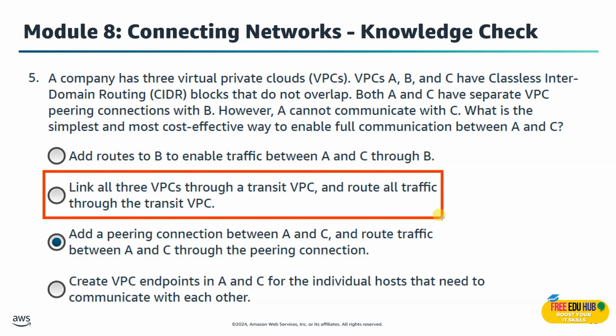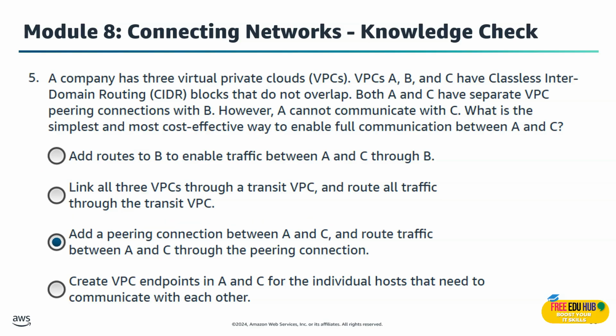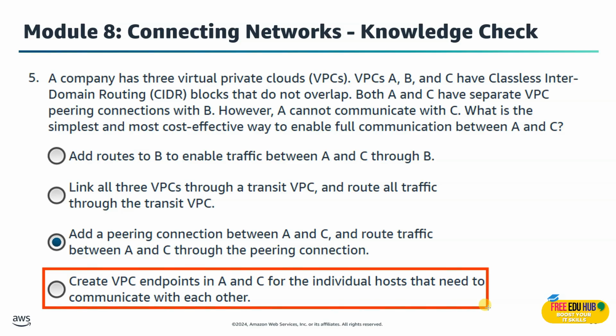And we are not selecting the second option, which links all 3 VPCs together through a transit VPC and routes all traffic through the transit VPC. The reason is it's possible but adds complexity and cost for such a small setup. And we are not selecting the third option, create VPC endpoints A and C for individual hosts that need to communicate with each other. The reason is that endpoints are for AWS services, not for inter-VPC communications.